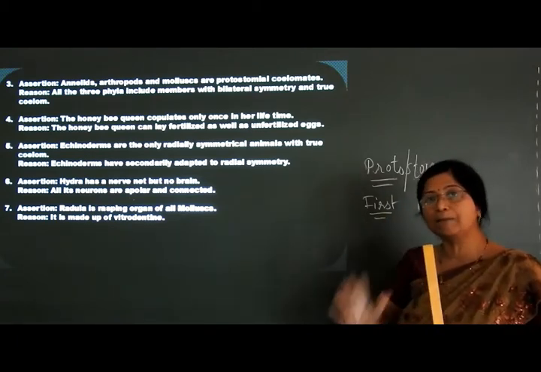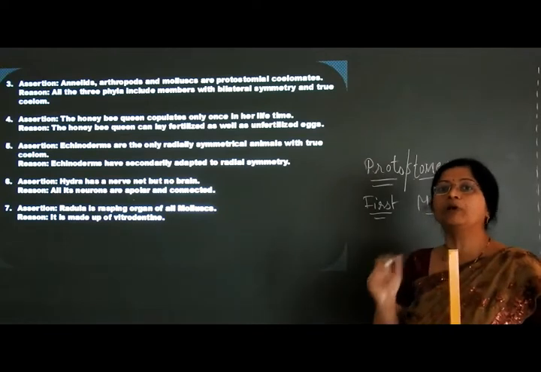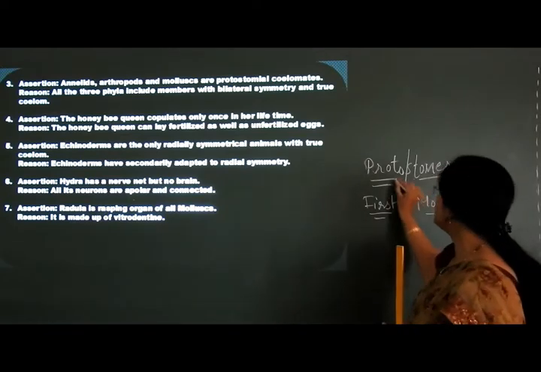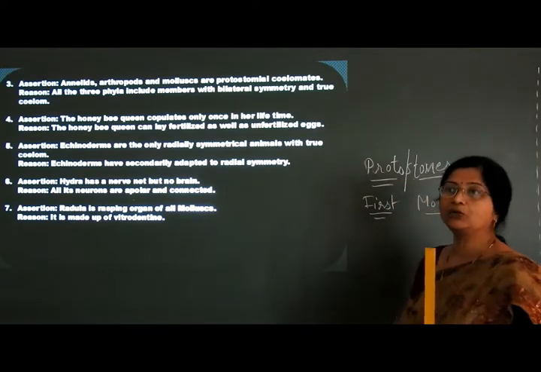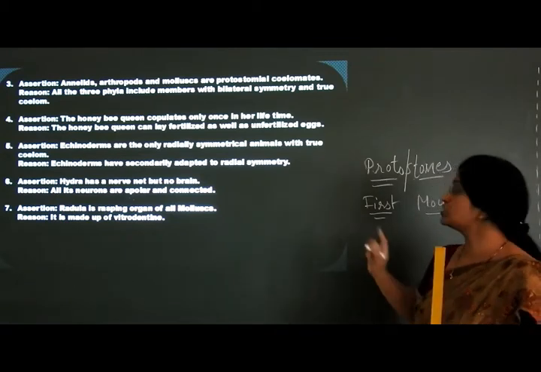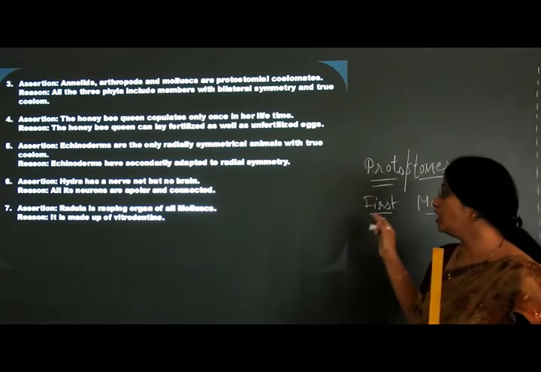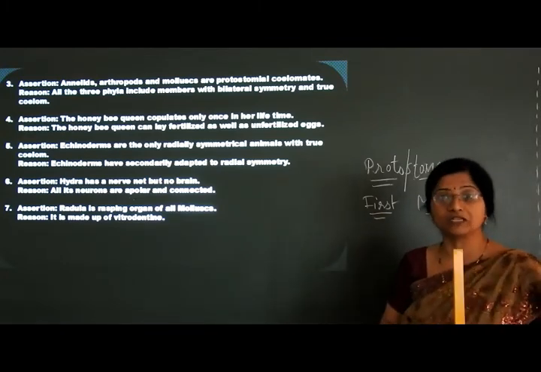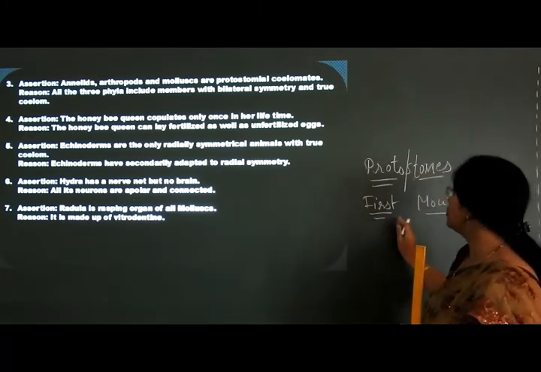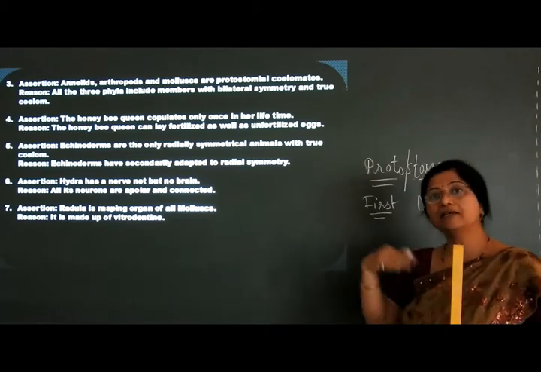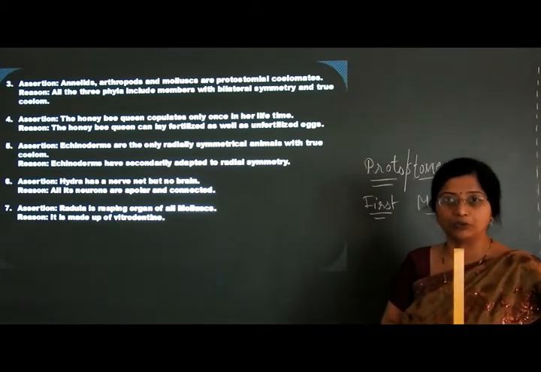When the digestive tract is forming, the blastopore first develops into the mouth and then into the anus. Such animals are called protostomes. From Echinodermata onwards, they are all deuterostomes, where the blastopore first develops into the anus and the next part forms the mouth.